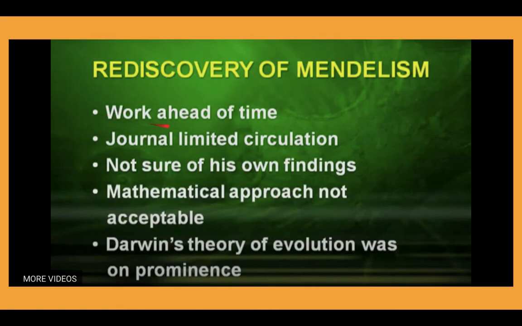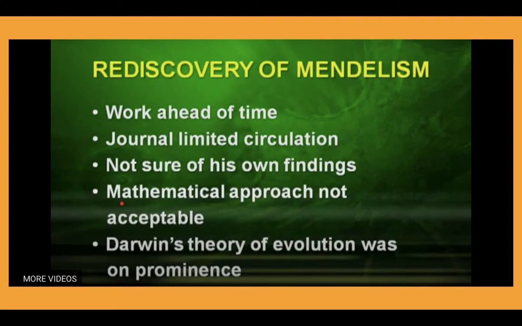The first reason is that his work was ahead of its time, and the journal in which his discoveries or articles were published had limited circulation. He was also not sure of his own findings and not able to explain the physical proof of the factors which later were discovered as genes, because at that time the cell structure and function had not been studied in detail by the scientists.